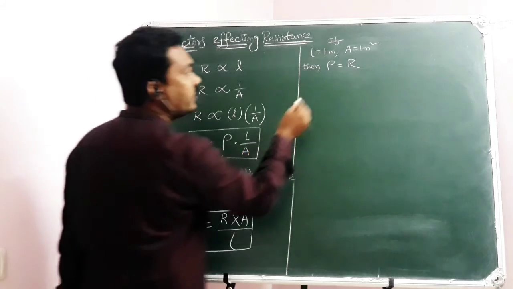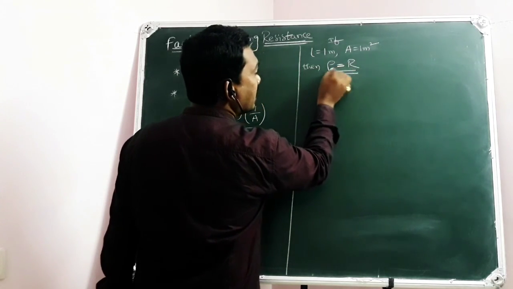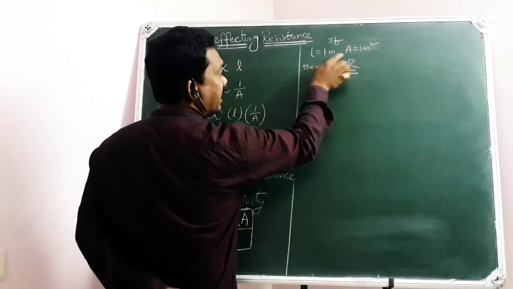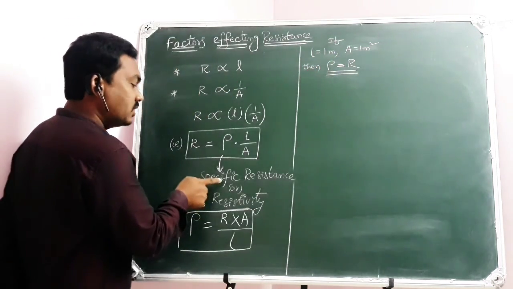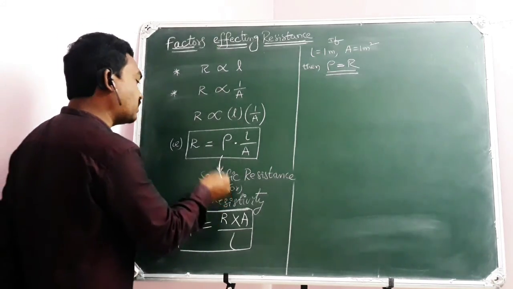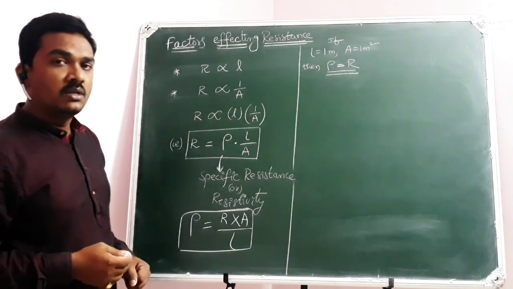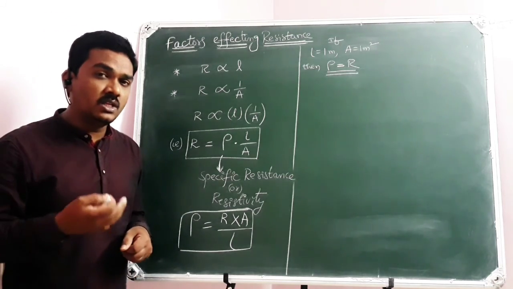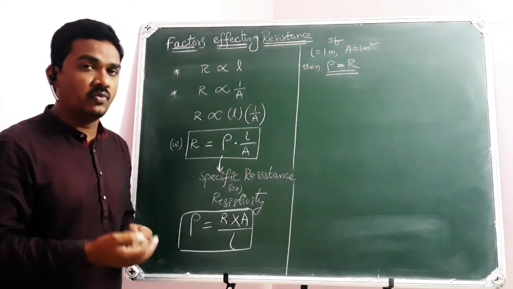It means the specific resistance of a material is the resistance of a conductor of length 1 meter and cross-sectional area 1 meter square. The word itself says specific resistance, nothing but resistance under some terms and conditions.